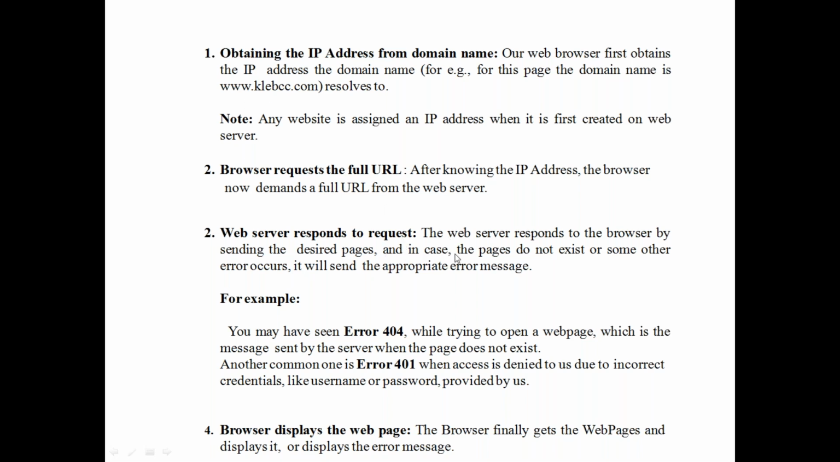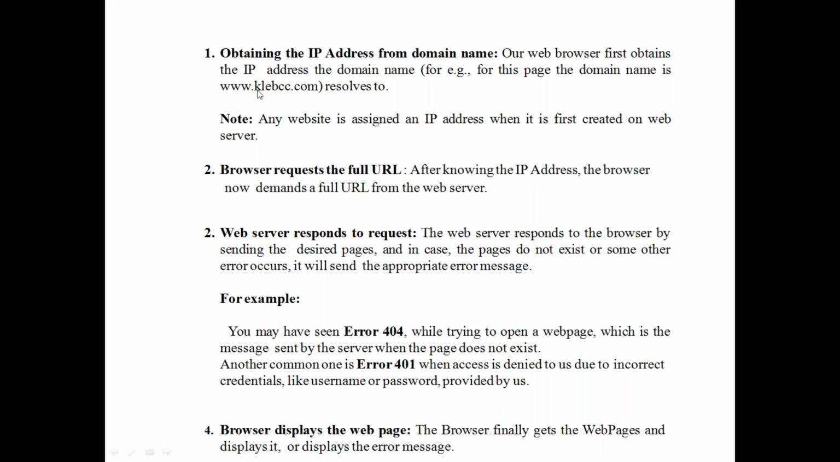In case the page does not exist, or some other error occurs, it will send an appropriate error message. You already know that when you are searching for some web page which does not exist, the server sends an appropriate error message. For example, here the error is 404. This is the message sent by the server when the page does not exist.